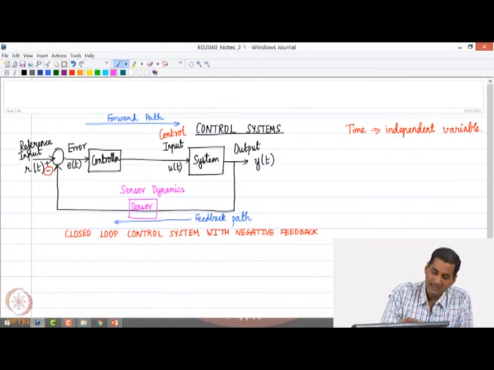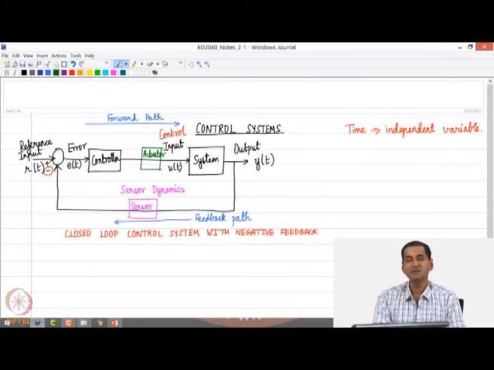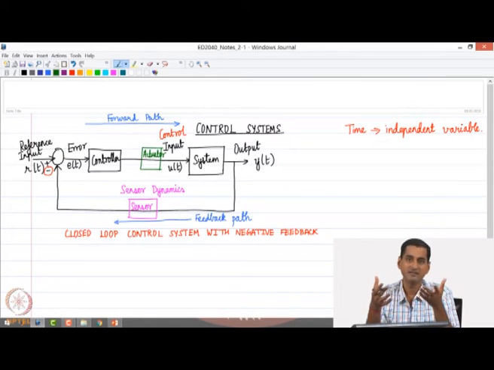And correspondingly, an additional component called an actuator may come in the forward path. So, what is this? The controller calculates the control input and then provides the control input to the system, right. But we need some element to physically realize this control input. Let me give an example.